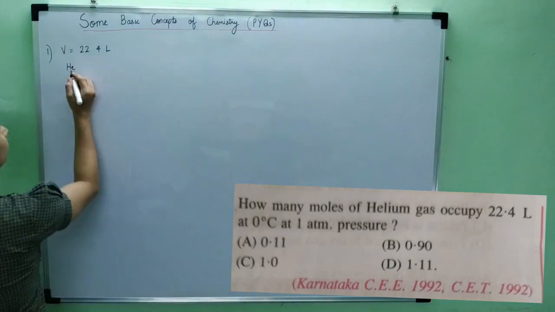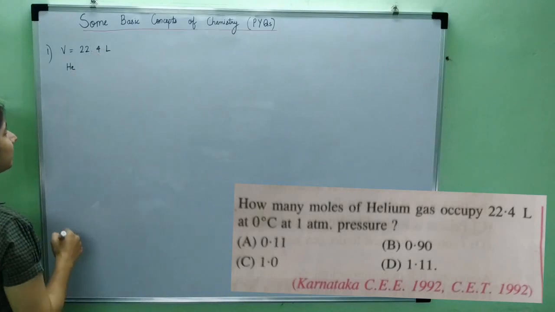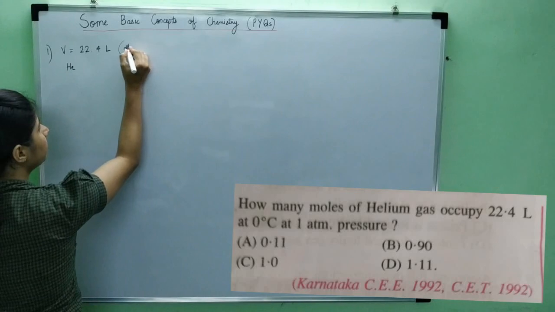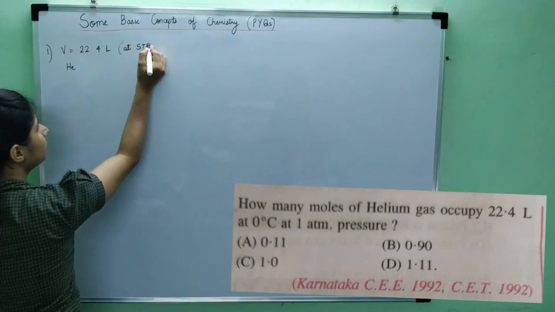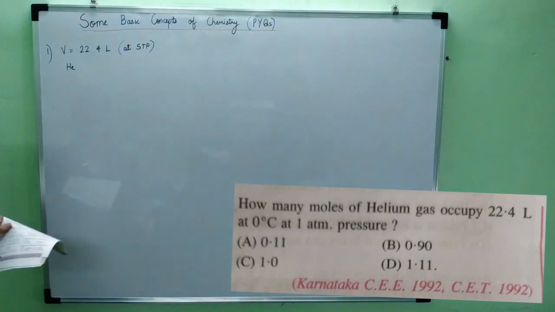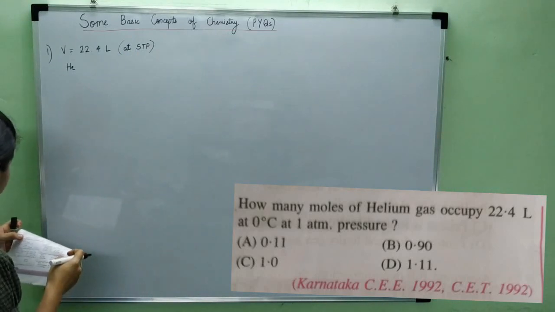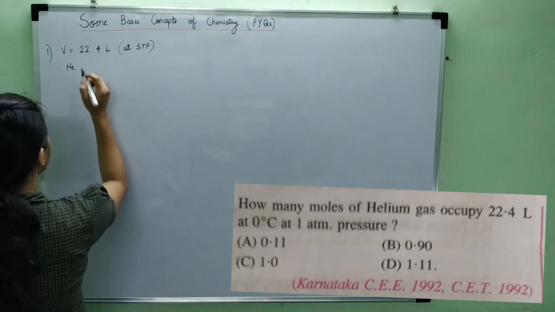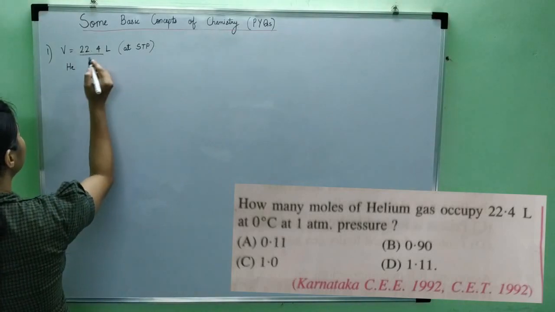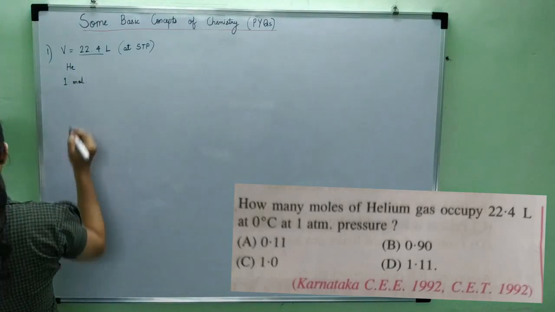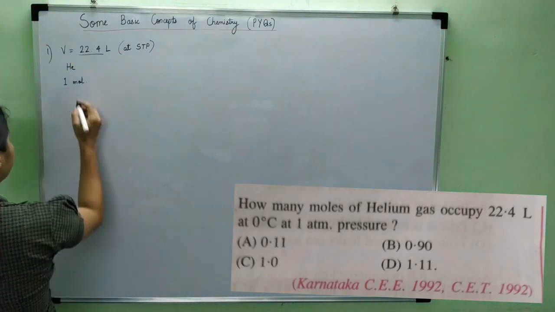As I told you in the previous lectures, 0 degrees Celsius and 1 atmosphere pressure are STP conditions. So how many moles of helium would 22.4 liters be? It would be 1 mole. So the answer would be C.